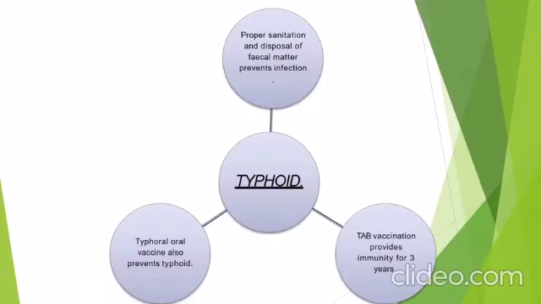And if we talk in detail about typhoid fever, it is caused by bacteria which reside in our intestine and which enter through the fecal matter present in water. Basically it is present in water and causes the disease. Okay, so the infectious agent for typhoid fever is bacteria.